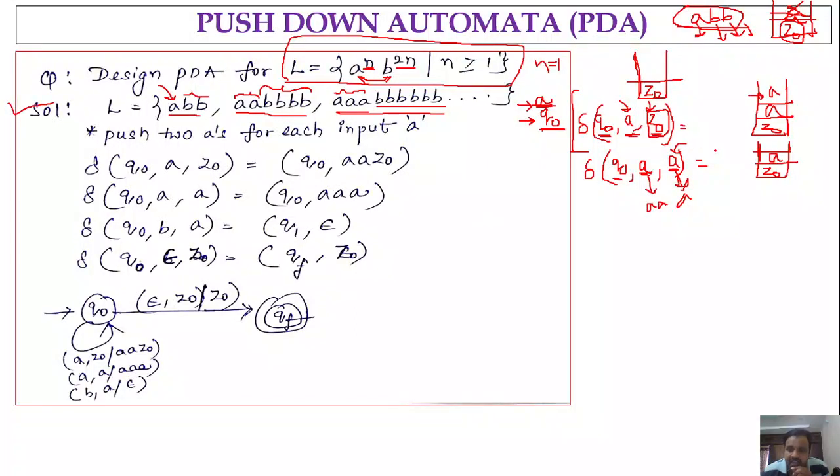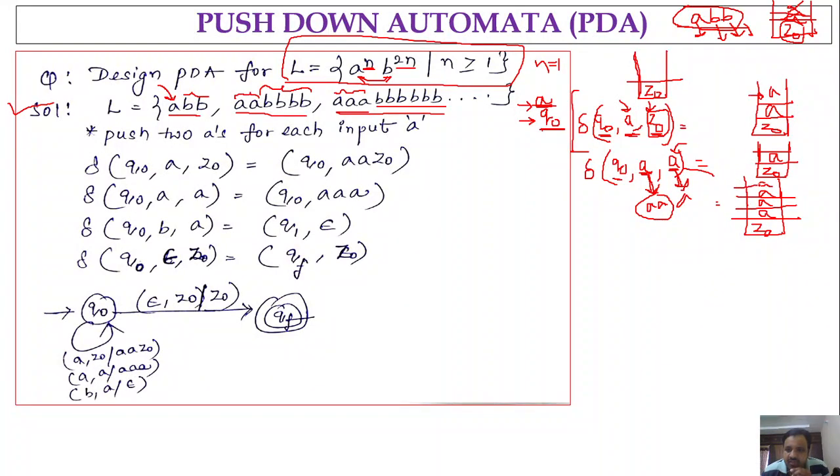So we push that A, followed by 2 A's for the input A. That means we have to push 3 A's. So what will be the stack content? Z naught A, and then we are pushing 3 A's. First is the stack content A, followed by the 2 A's we push for this input.